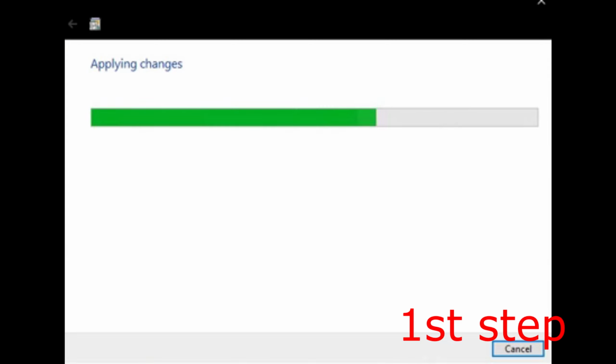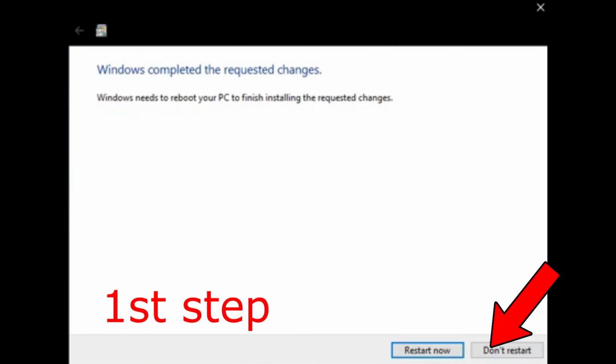It's now going to start applying the changes. Now once that's been done, it's going to be saying Windows completed the requested changes. You want to select Don't Restart. You do not want to restart your computer yet. Make sure that you select Don't Restart.